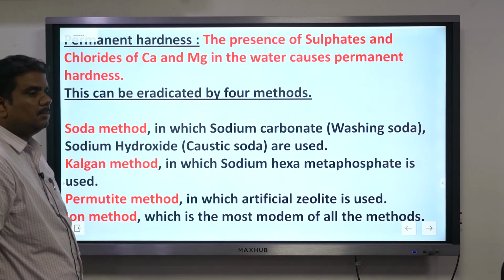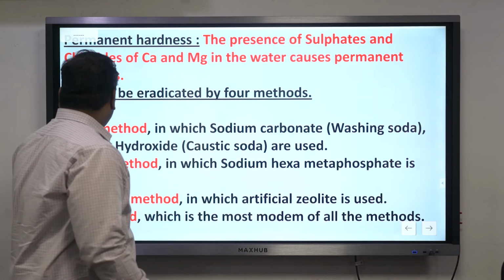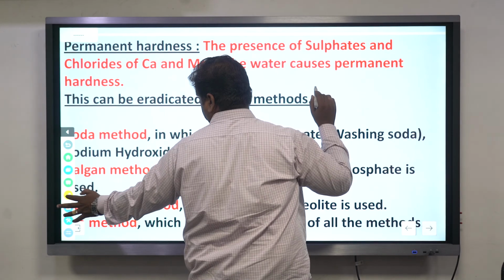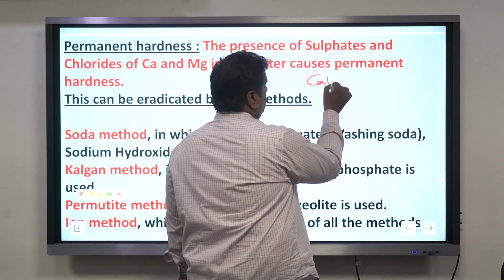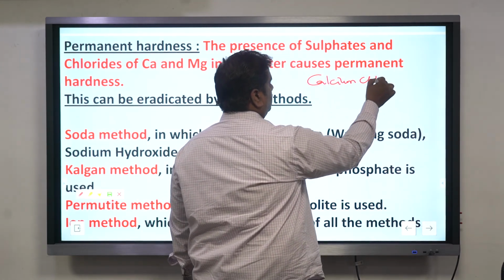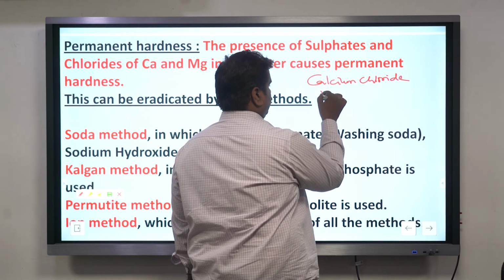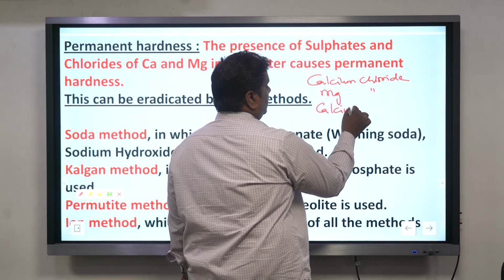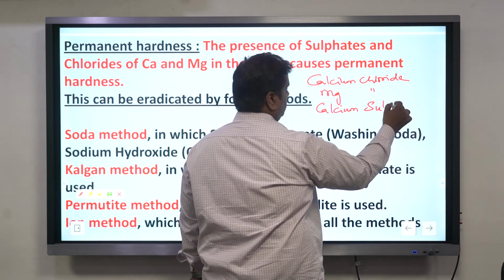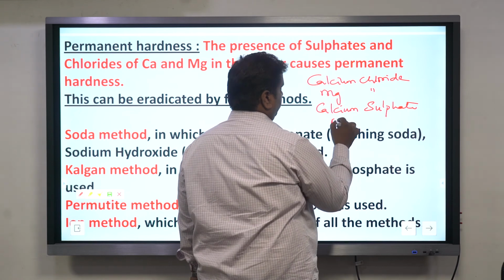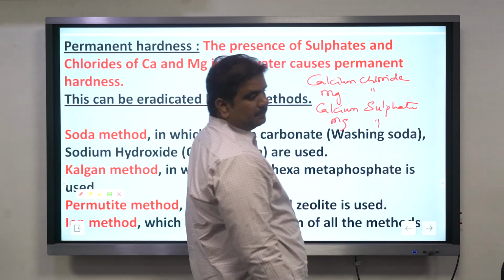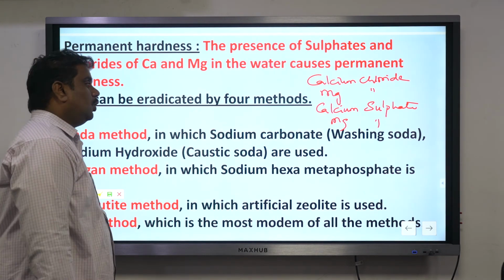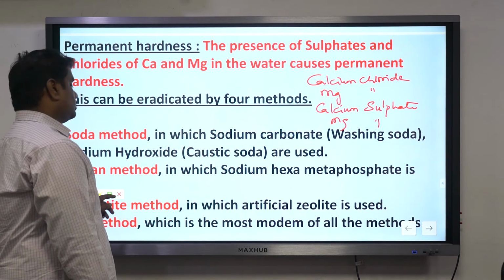So, one is calcium chloride, magnesium chloride, calcium sulfate and magnesium sulfate. These are the 4 chemicals because of which water is permanently hard in nature.